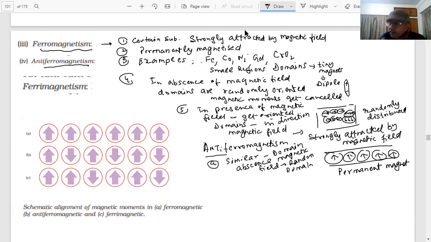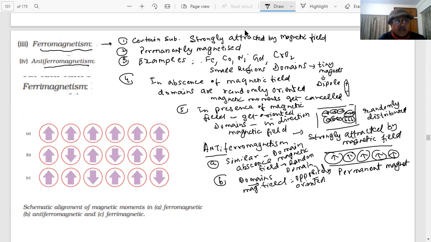But students, what happens when we bring a magnetic field? Their domains are oppositely oriented and cancel out each other's magnetism. Their domains, in the presence of a magnetic field, are oppositely oriented.